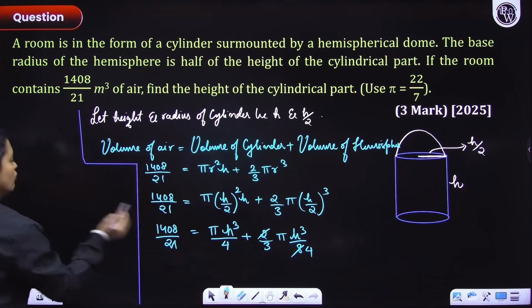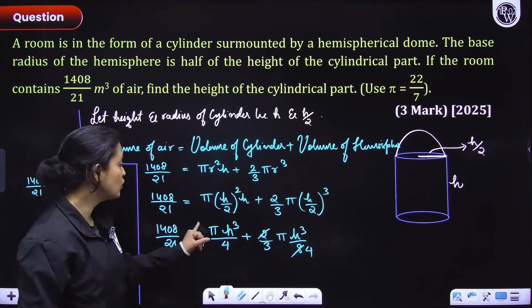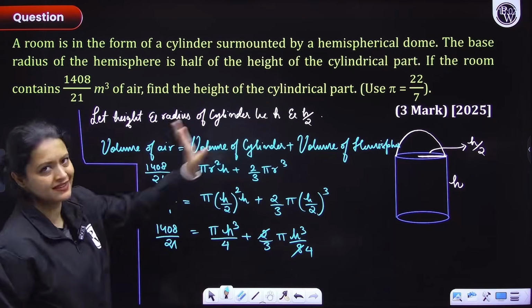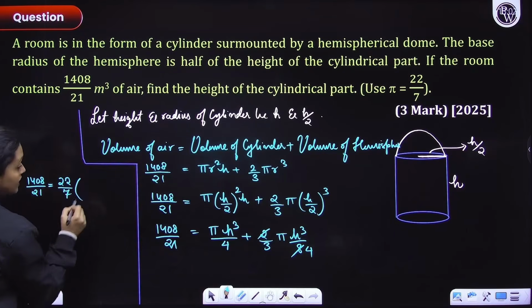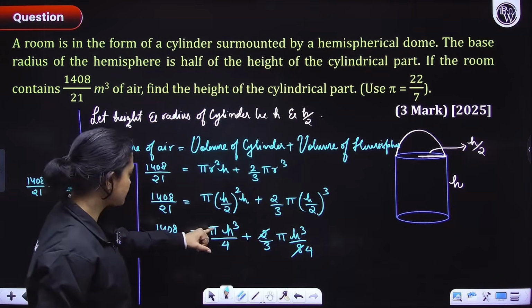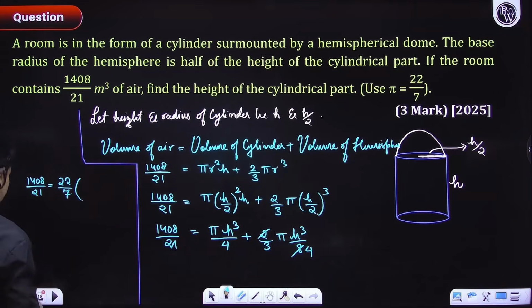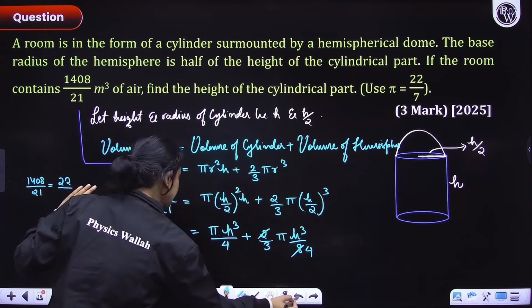Now, 1408 over 21 is equal to... I'm going to take pi as 22 by 7. They have already told us, right? So I am taking 22 by 7 as common here. I can take pi common here. Now, or before even doing that, why are we even doing that? Let's just add both of these and then see what we are getting.